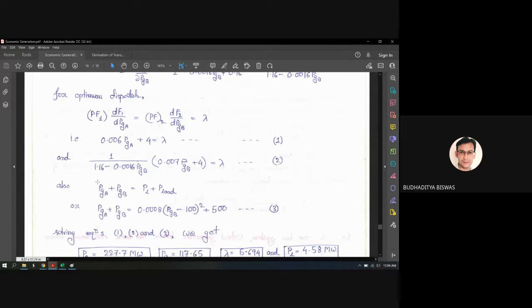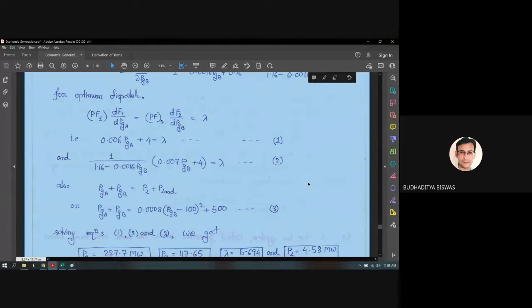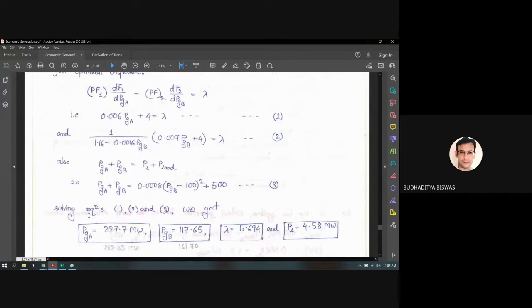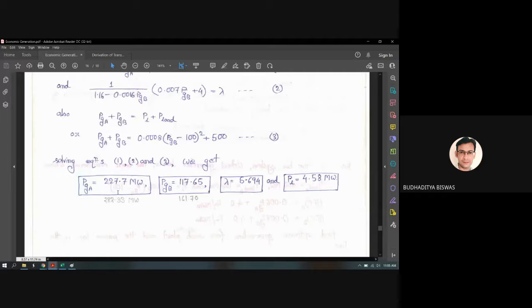Now, the last expression is PGA plus PGB. That means the total generation should be equal to the load demand, which is 500 plus the losses. The losses are written here because the losses are a function of the power plant B generation. So losses plus load demand should be equal to the total generation PGA plus PGB. That is equation number 3. Now, if you solve these 3 expressions, it comes that PGA equals this one, PGB equals this one, and lambda equals this one.